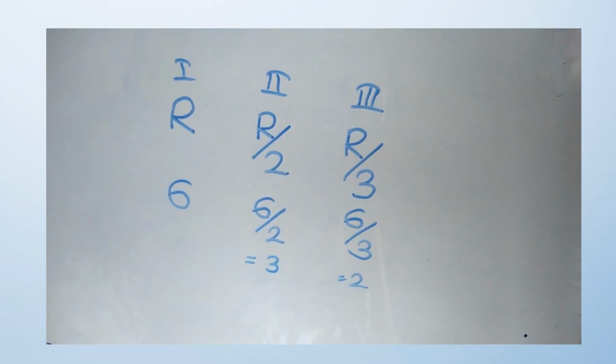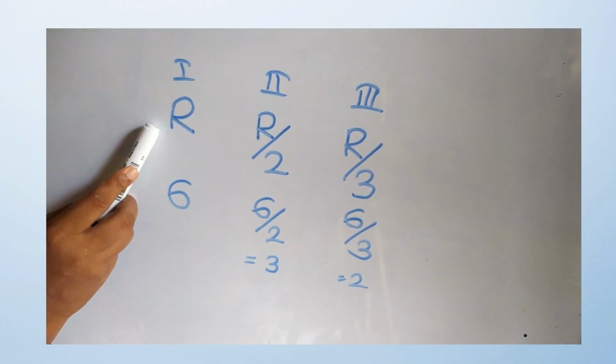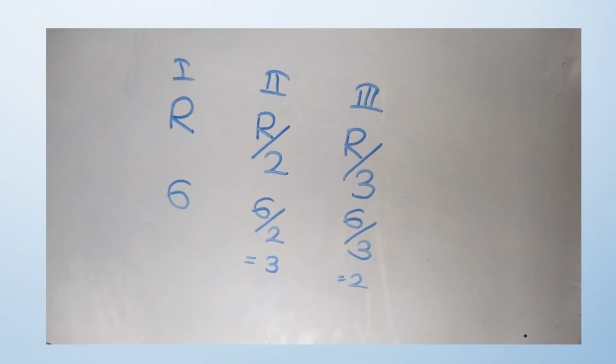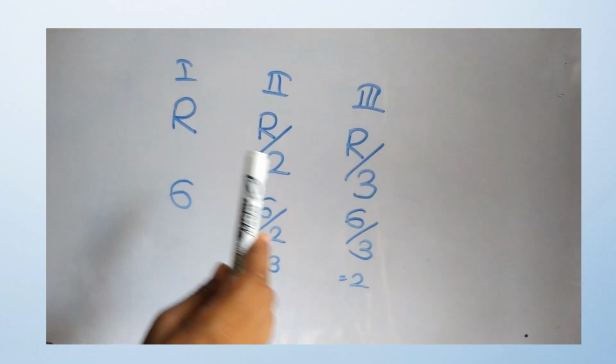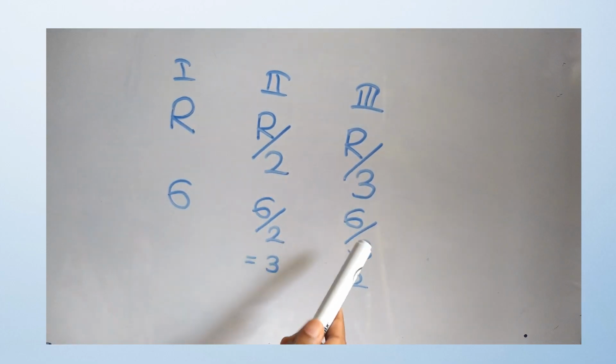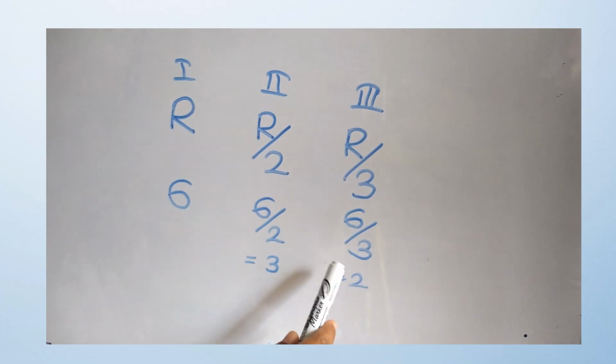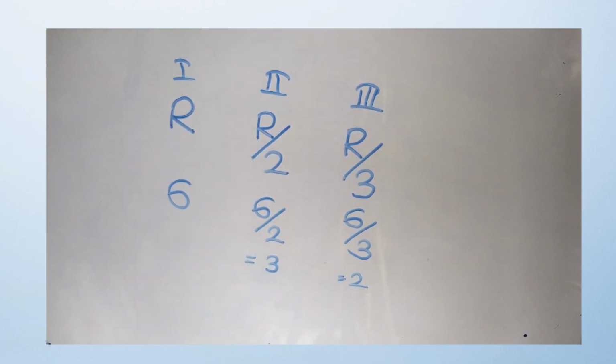Then the resistance is highest in the first circuit and the resistance is least in the third circuit. So the brightness of the bulb is reduced in the first circuit, and the brightness of the bulb is more than the other in the third circuit because the resistance of the third circuit is lowest. Then the choice is the third one.